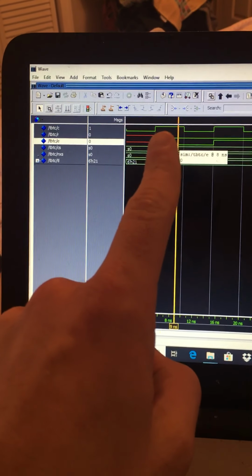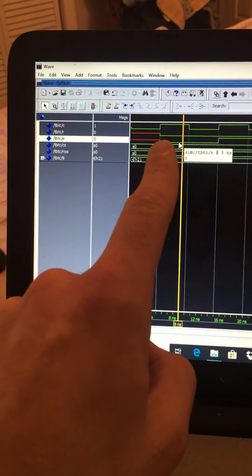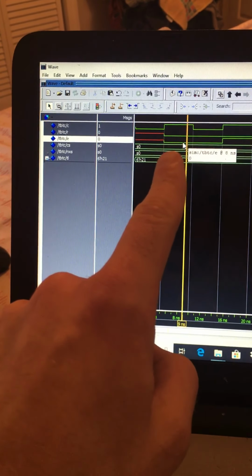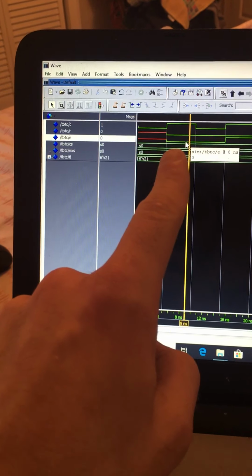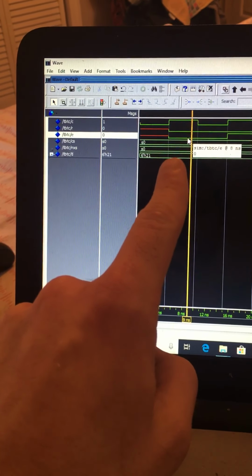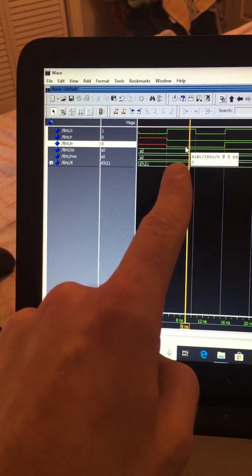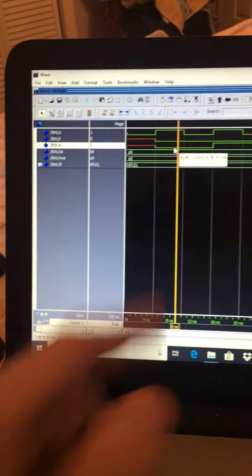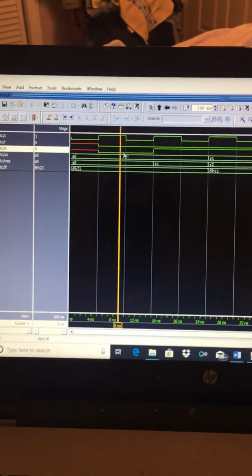At the first rising edge right here, when clock is enabled, reset is 0, and no car is being detected in east and west, the current state is state 0, the next state is state 0, and the output is 21, which is 100001, which means it is green north-south. And at the next rising edge,